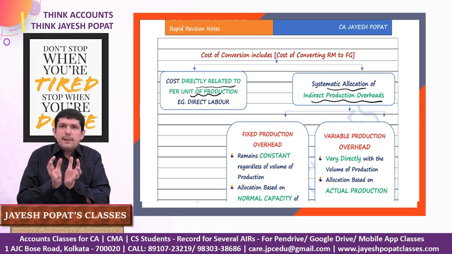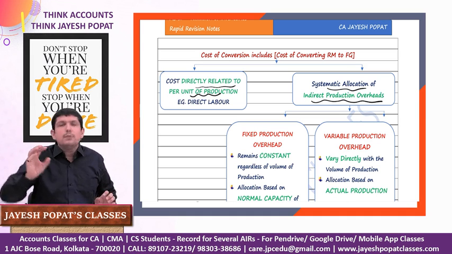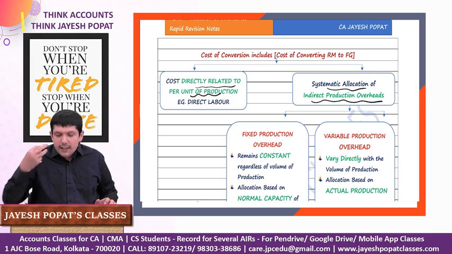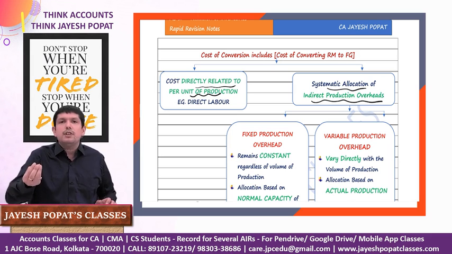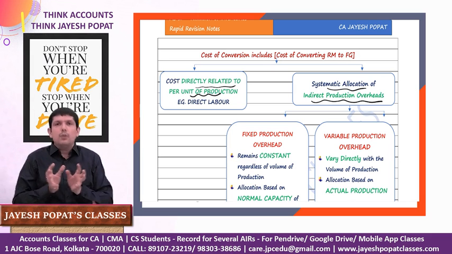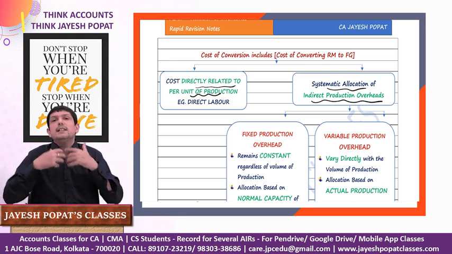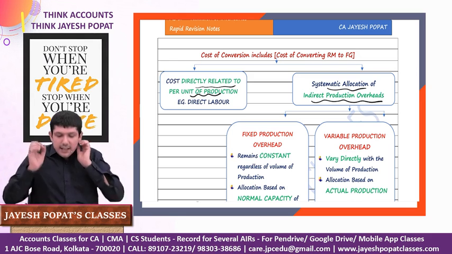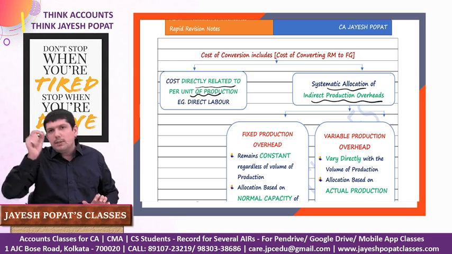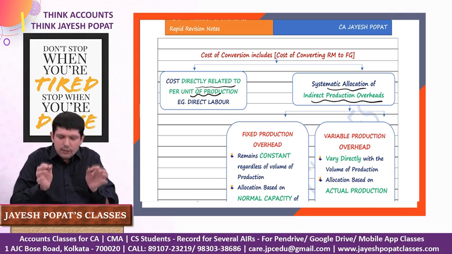Then we have certain expenses which are related to the production activity but which cannot be directly attributed to per unit of production. For example, rent of the factory premises. Can we say how much rent we are paying per shirt? No. Rent is paid on an overall basis. Similarly electricity, depreciation, salaries of various employees, maintenance staff, etc. These are expenses relating to manufacturing but they cannot be directly attributed to a particular unit of production.